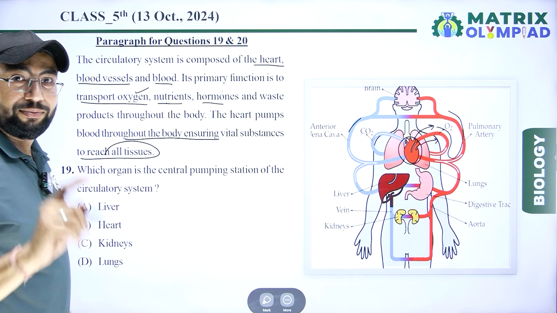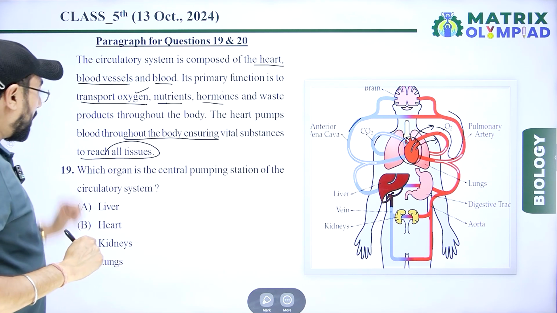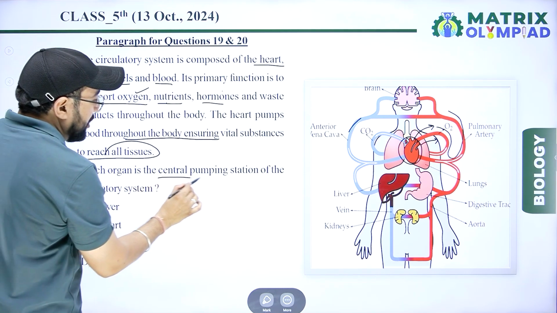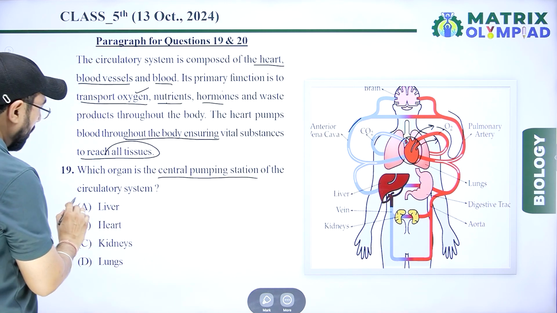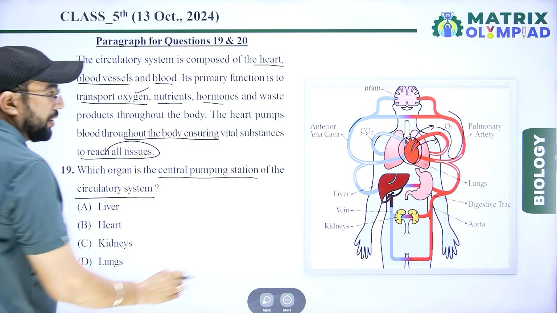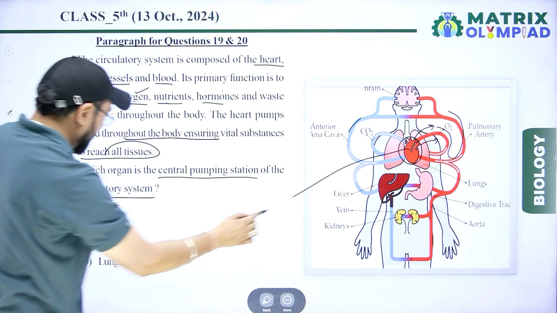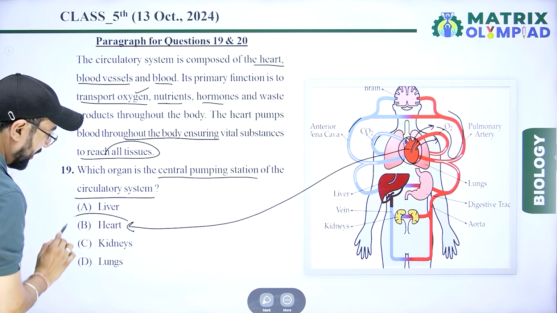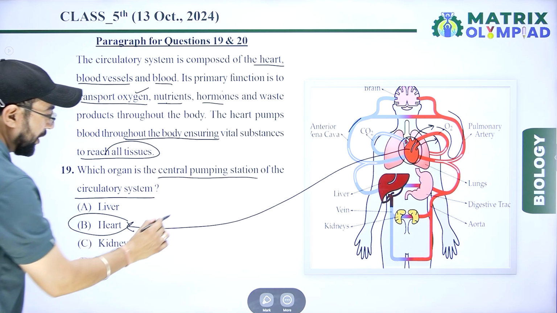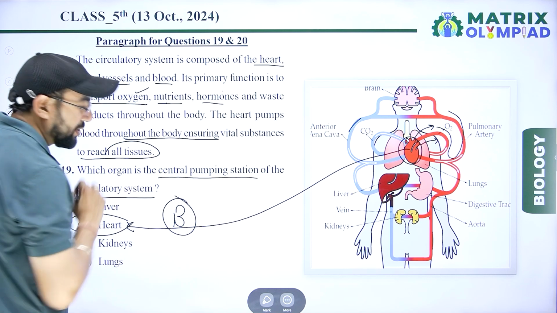According to the paragraph, the first question is which organ is the central pumping station of the circulatory system? This one, heart. Heart is the pumping station. So option B is correct.